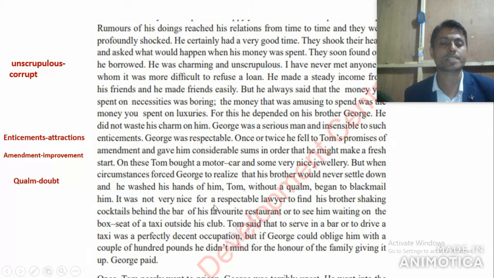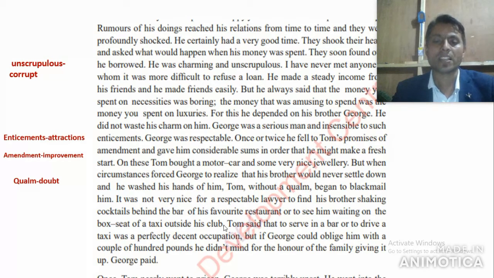It was not very nice for a respectable lawyer to find his brother seeking cocktails behind the bar of his favorite restaurant, or to see him waiting on the box seat of a taxi outside the club, right? So George Ramsey was a respectable lawyer. In front of him, his brother was found seeking cocktails behind the bar in his favorite restaurant.